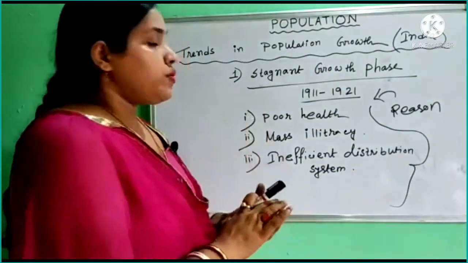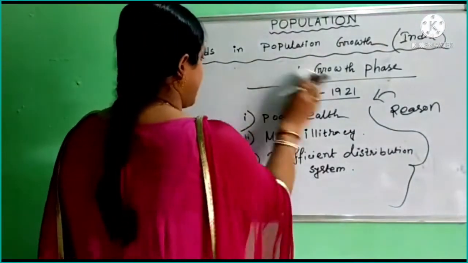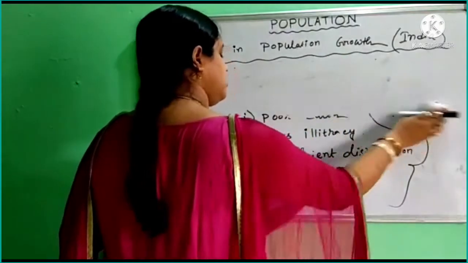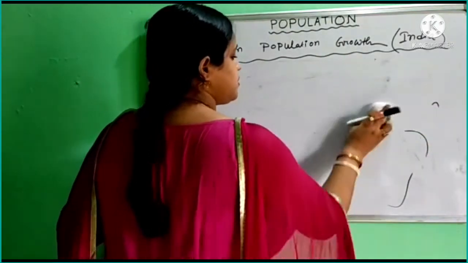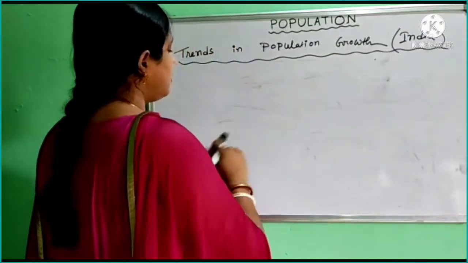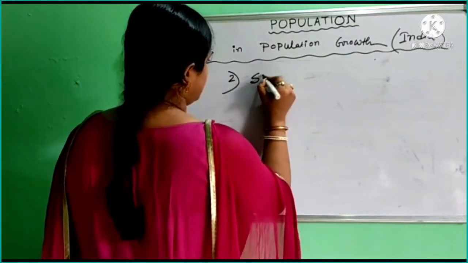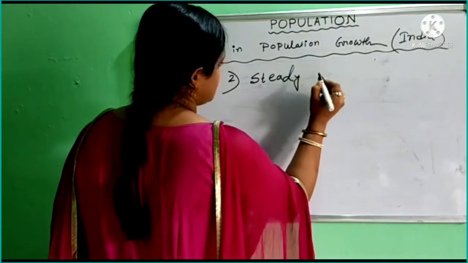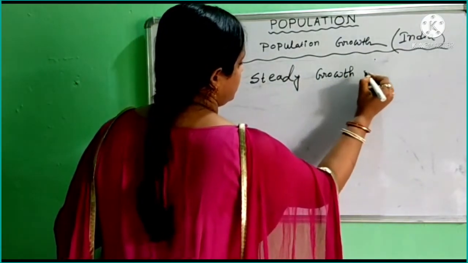Now next we talk about the steady growth phase. Our second phase in Indian population growth, that is, in trends in population growth, is the steady growth phase.